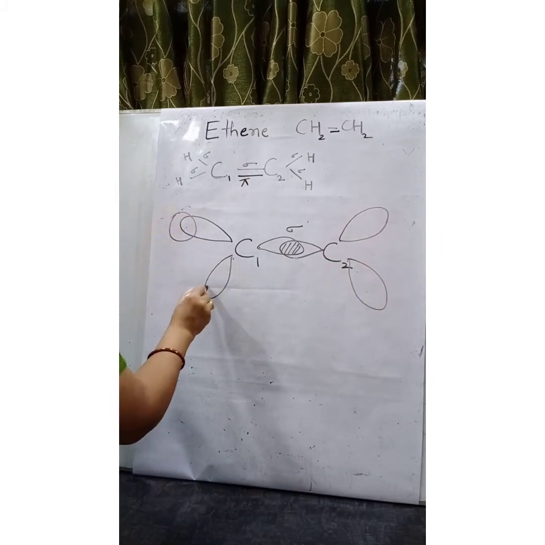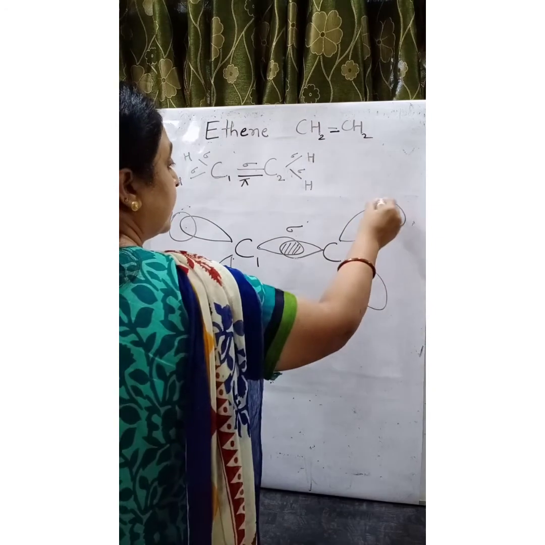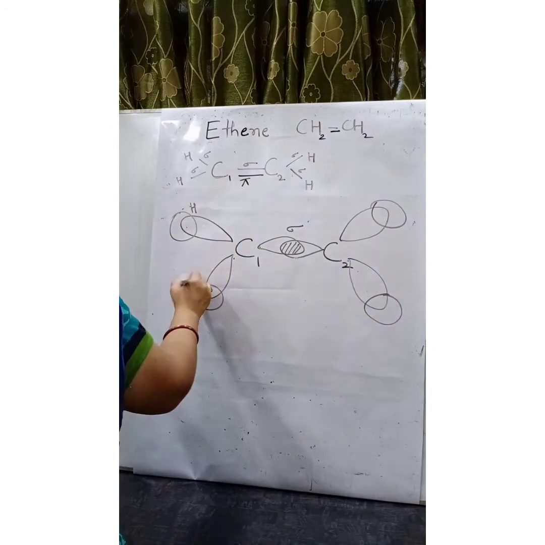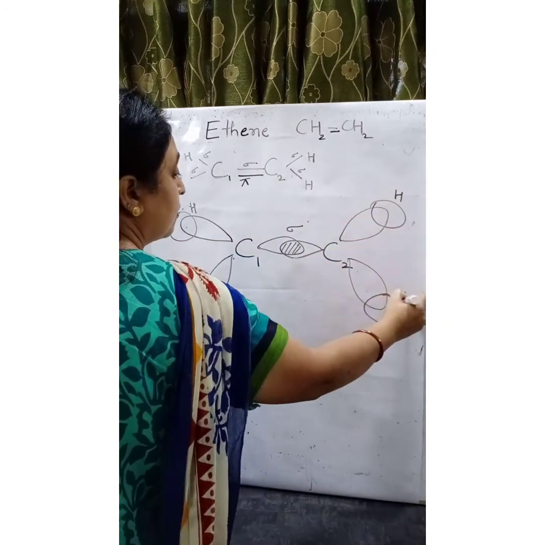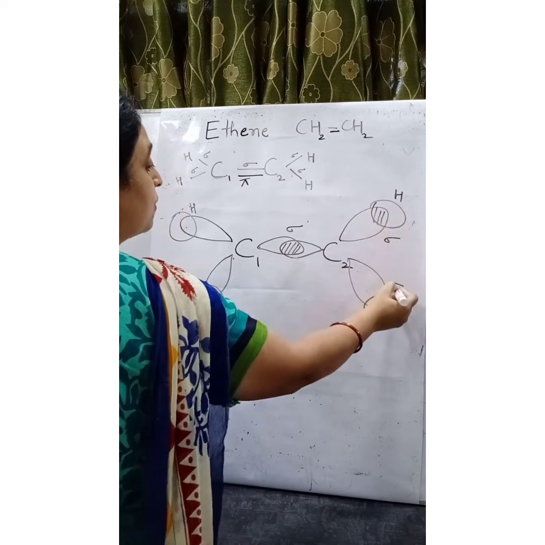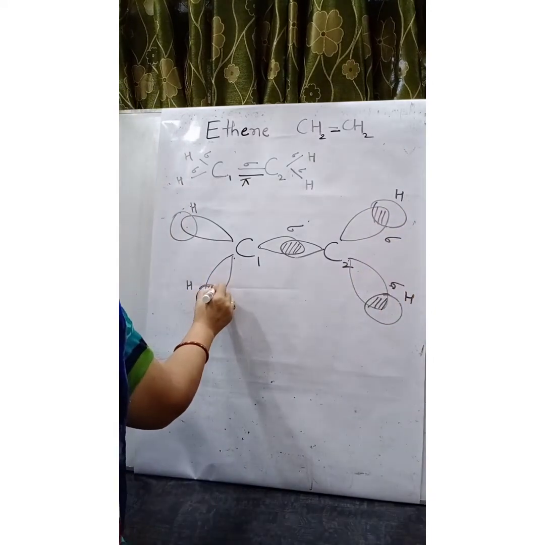Each one is overlapped by 1s orbital of hydrogen, resulting in the formation of carbon-hydrogen sigma bond.